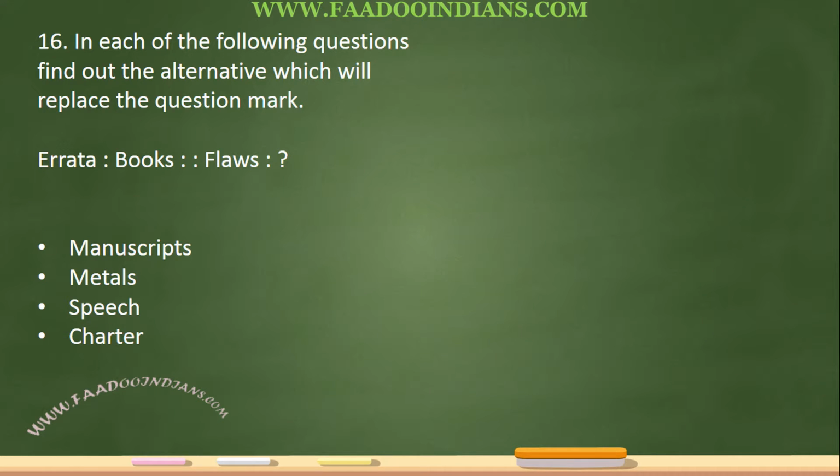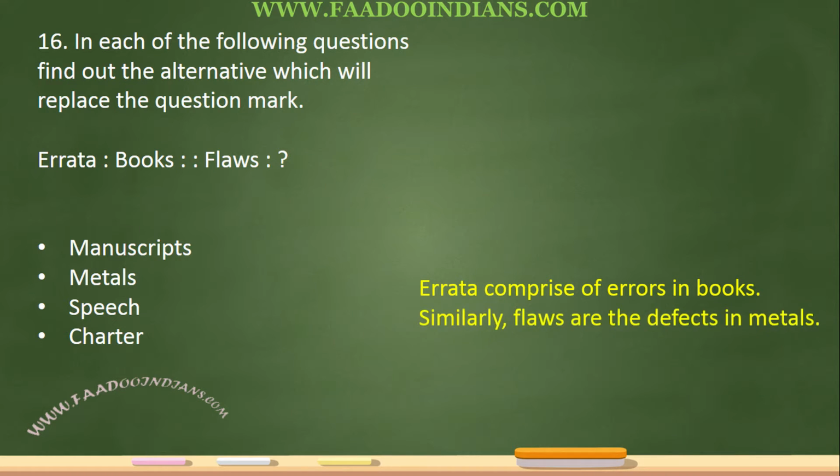Errata to the books. Flaws is to what? Here, errata comprises errors in the books. So flaws, similarly, are defects in metals. Therefore, metals is the answer.